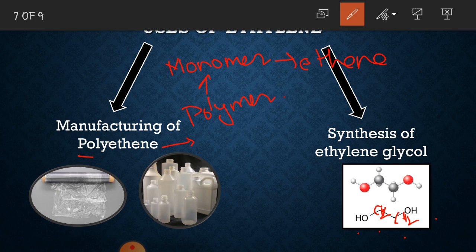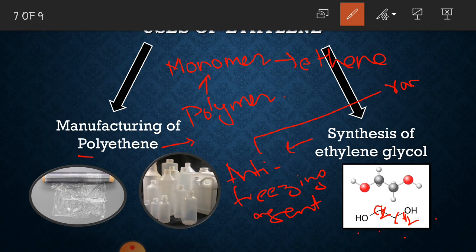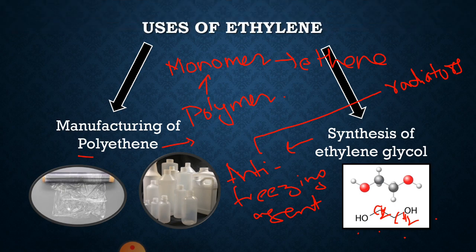Now this ethylene glycol is synthesized from ethene, and this ethylene glycol is an anti-freezing agent, and this anti-freezing agent is used in the radiators of the cars. It prevents the freezing of the engine in the winter season, and it also prevents the overheating in the summer season. So this ethylene glycol is synthesized from ethene.